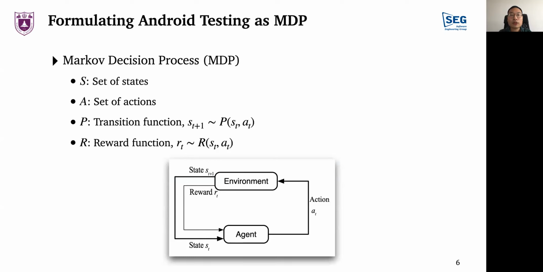The problem of reinforcement learning can be formalized with the Markov decision process. We can see from the figure that an Android application testing process can be viewed as a Markov decision process. The testing tool is like the agent exploring the environment created by the application behaviors. By giving rewards when testing actions lead to new states of applications, the entire testing should be able to learn to cover more behaviors.